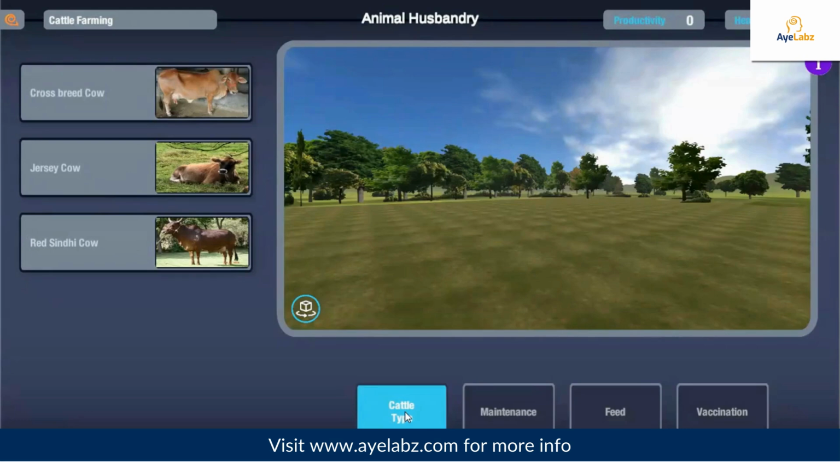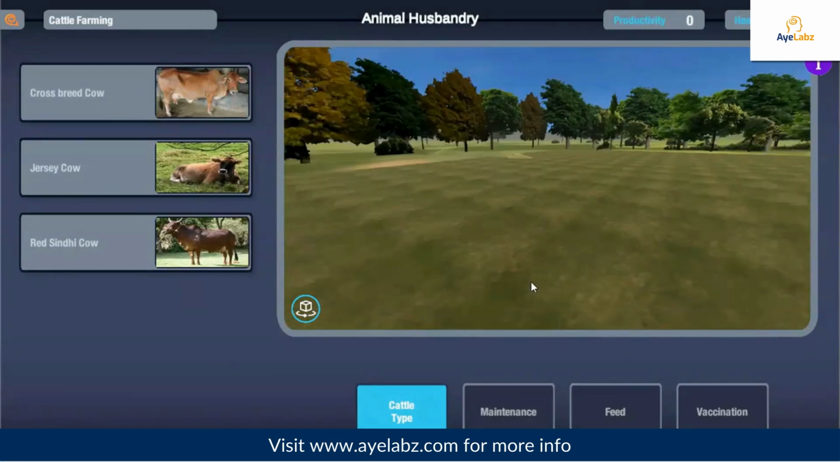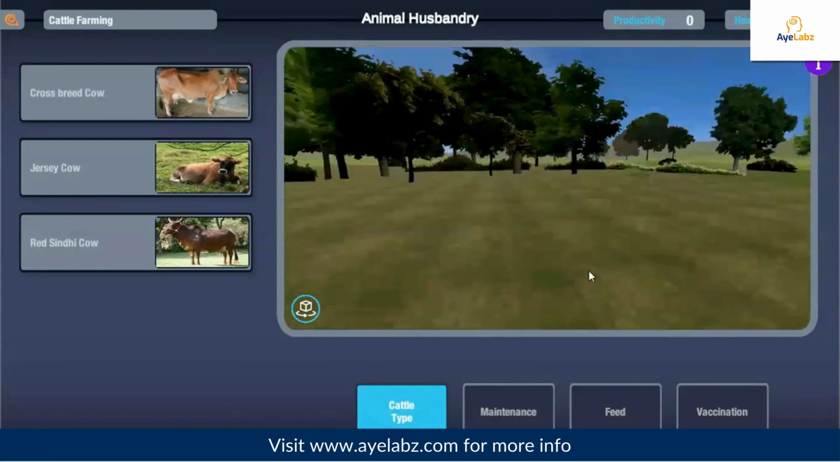Cattle husbandry is done for two purposes: milk and draft labor for agricultural work. Milk producing females are called milch animals, while the ones used for farm labor are called draft animals. Try to develop a good animal farm with high production and health points by taking into consideration various factors given at the bottom of the screen. Left click the mouse and drag it to have a 360-degree view of the farm.